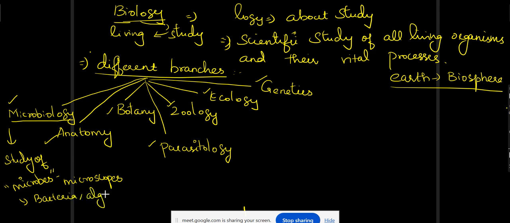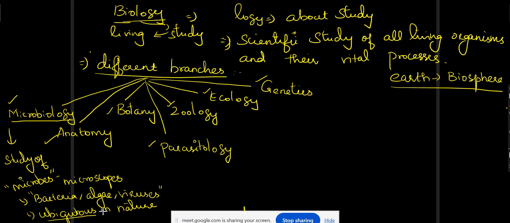These are some of the important microorganisms existing in our environment. They are ubiquitous in nature. Ubiquitous denotes that they are present everywhere.